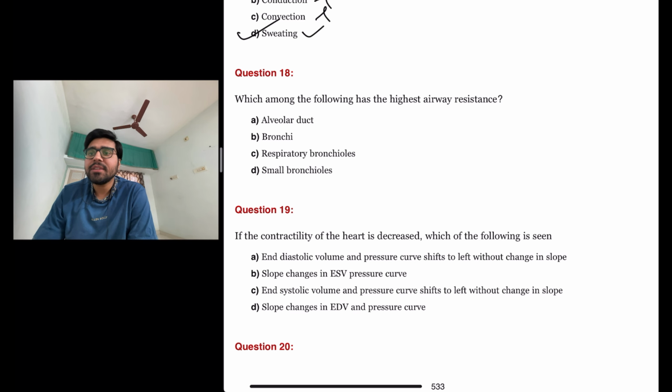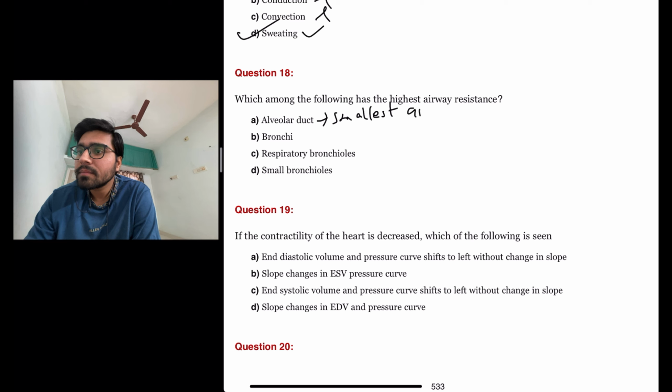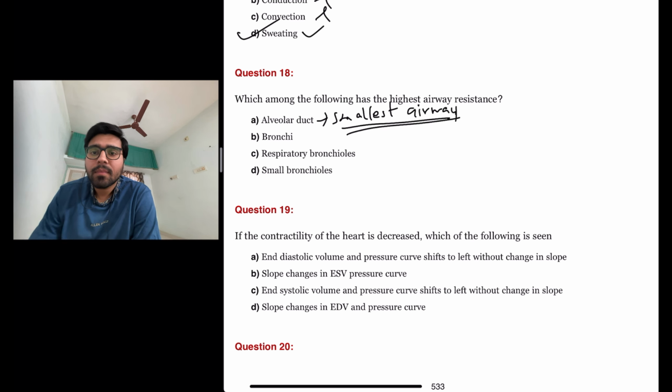The next question is: which among the following has the highest airway resistance? Let us look at the options. Alveolar duct? No, it is the smallest airway, so it has the lowest airway resistance.